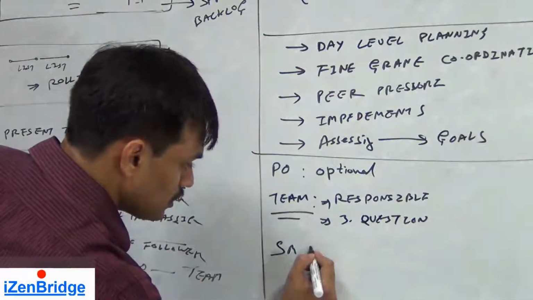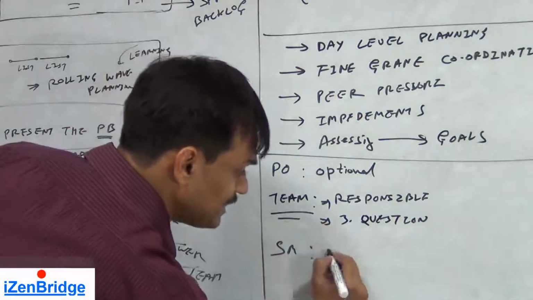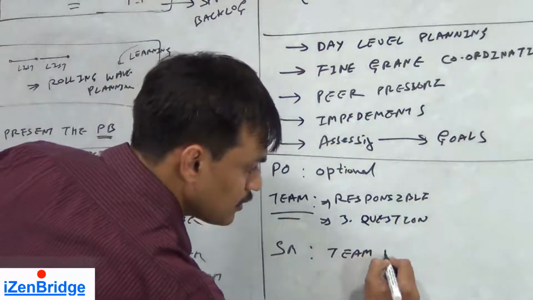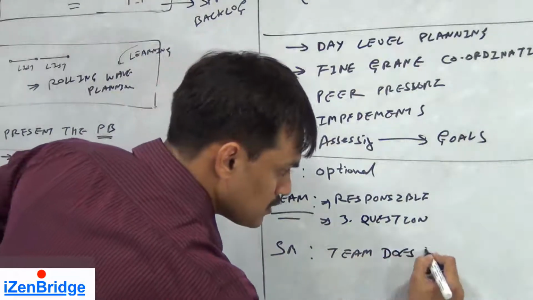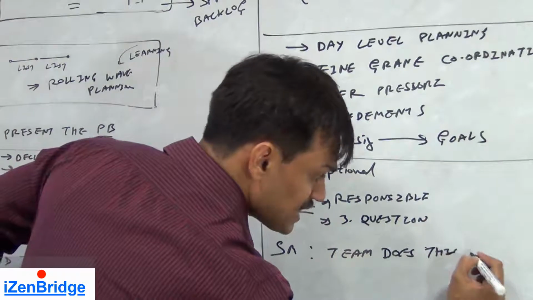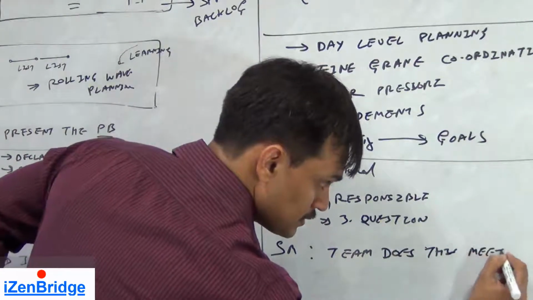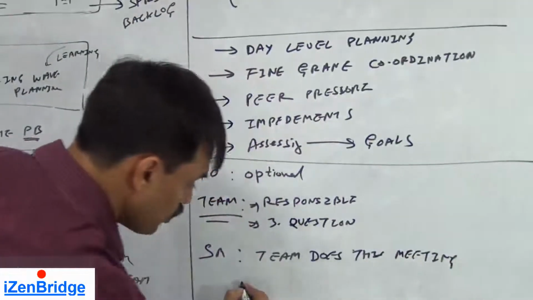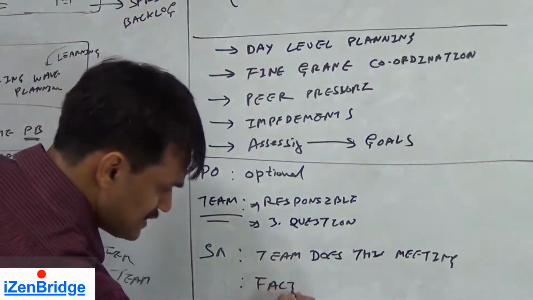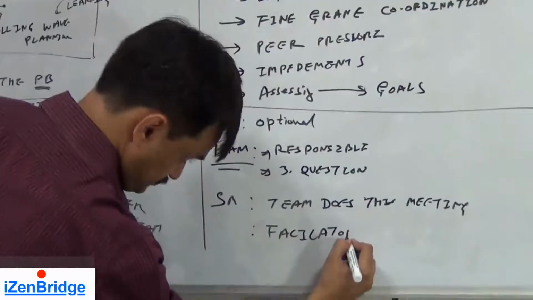The Scrum Master has to ensure that the team does this meeting in a true sense. And he also needs to facilitate. He is a default facilitator.